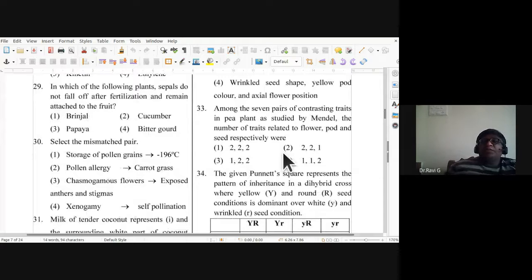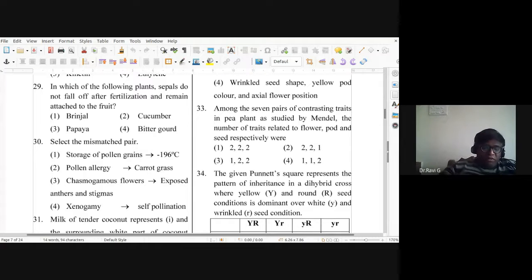33rd, among the 7 pairs of contrasting traits in pea plant as studied by Mendel, the number of traits related to flower, pod and seed respectively are. Okay. So the 33rd question, the answer is 1, 2, 2.